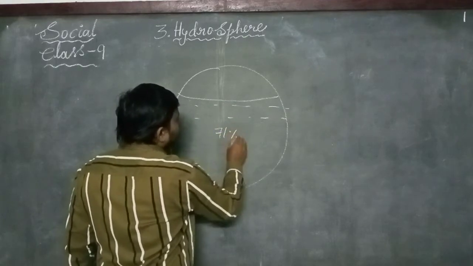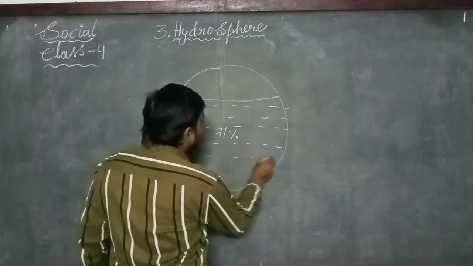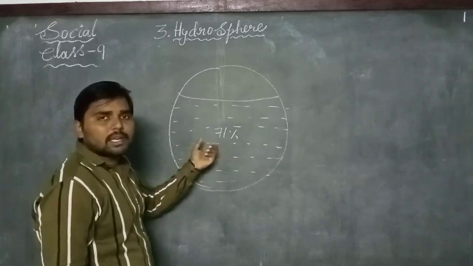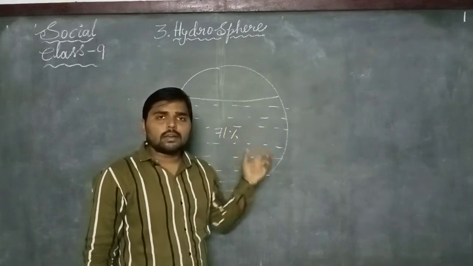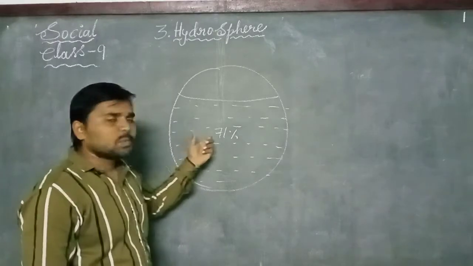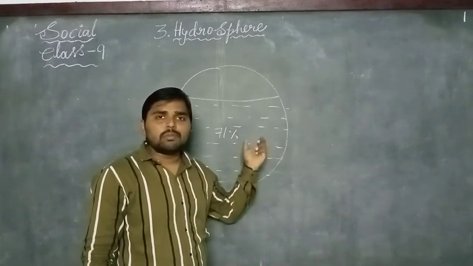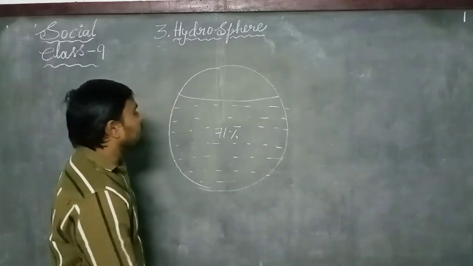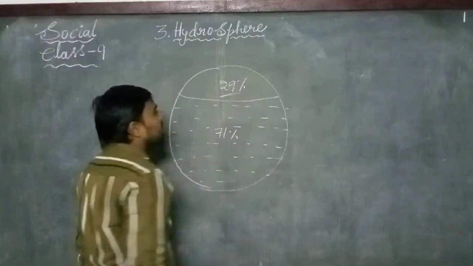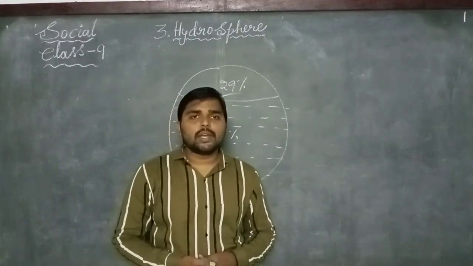We have learned in the previous classes that the earth is filled with 71% of water. This 71% belongs to all the oceans, rivers, lakes, and seas. If you count the percentage of spreading of water on the earth, it occupies 71% of the surface of the earth, and the remaining 29% is the continental part or the territorial part.